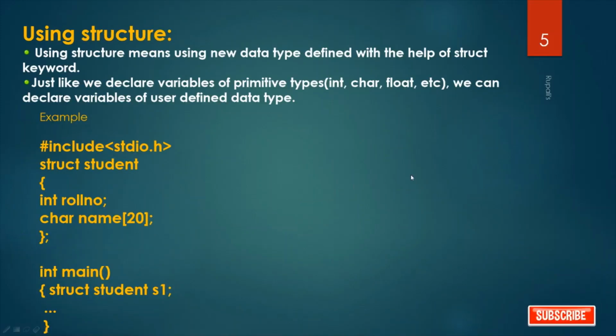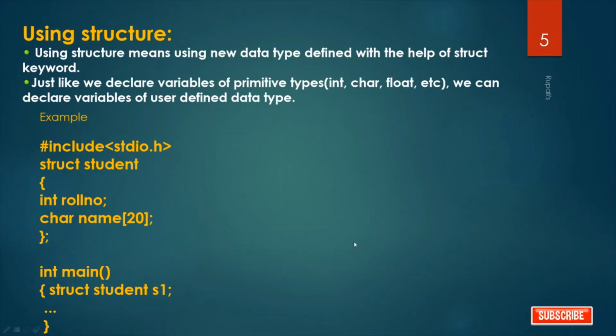Now, using structure. What is using structure? Using structure means using the new data type defined with the help of the struct keyword. Just like we declare variables of primitive types, integer, character, float, etc., we can declare variables of user-defined type. Means what?